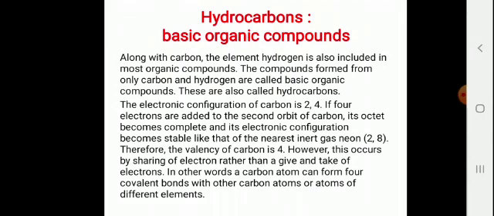Children, as you all know, hydrocarbons has two words, hydro and carbons. It means these compounds are formed from only hydrogen and carbon. They are basic organic compounds. The electronic configuration of carbon is 2, 4. It means K shell has 2 electrons and L shell has 4 electrons.